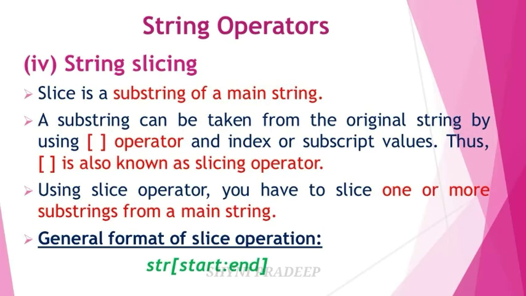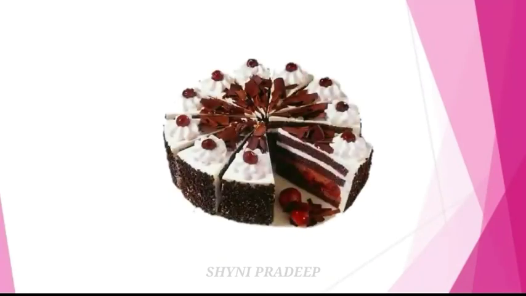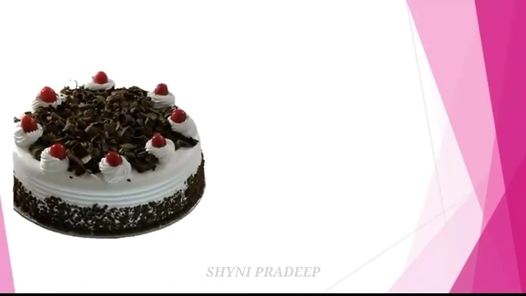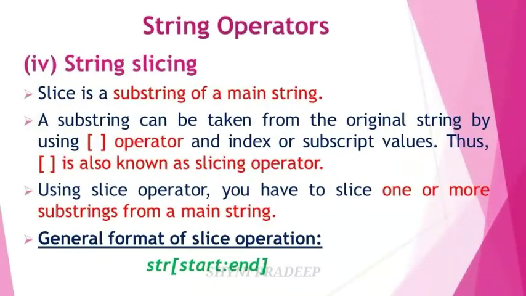Let's take one real world example for this. Cake. You can cut a cake into many smaller pieces. Here cake is called the string, that is the main string, and pieces of cake are called substrings. So a substring is nothing but a part that can be taken from the original string by using the square bracket operator. Its general form is str, and within the square brackets write start:end. Here start is the beginning index and end is the last index value of a character in the string.